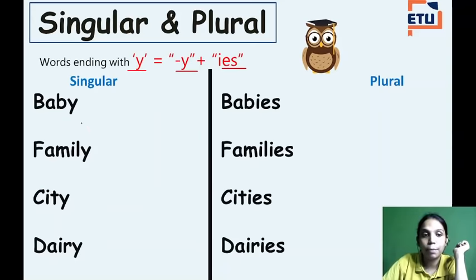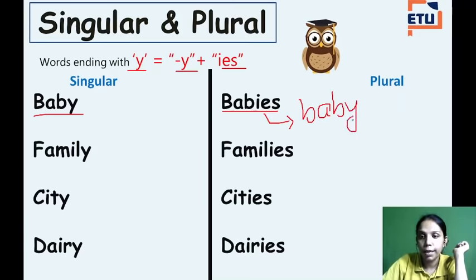Now see some examples. Baby. So here it is written baby. Now how did this word come? Baby is written as babies, it becomes bab, Y gets minus. So what gets added? IES. Right?